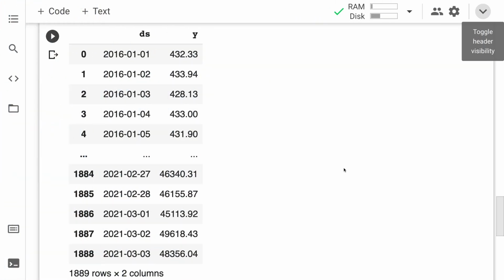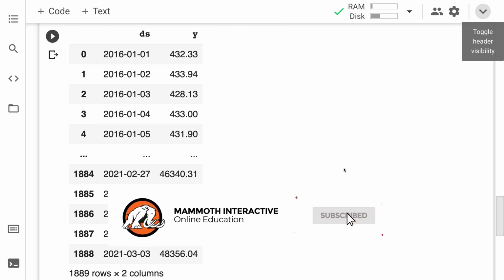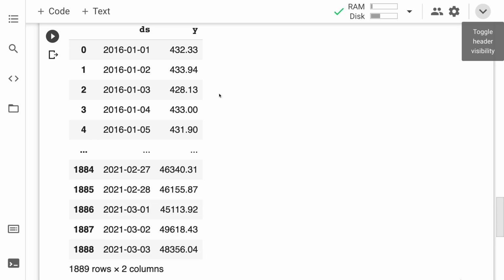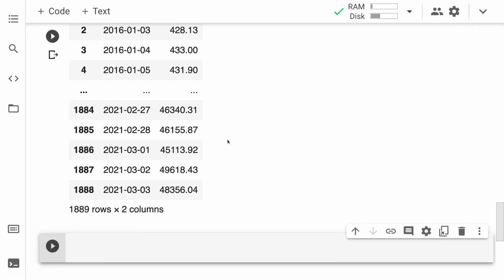Hello everyone and welcome back to our course. In this lecture, we are continuing our project and we are going to learn how we can visualize the data set of cryptocurrency that we loaded in. So I'm going to create a new code cell here.